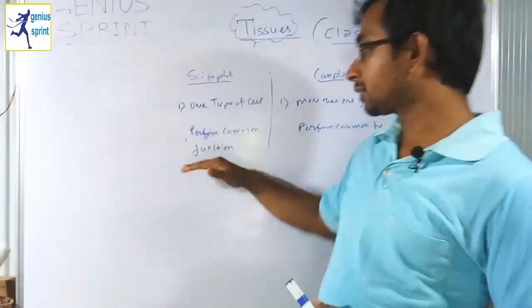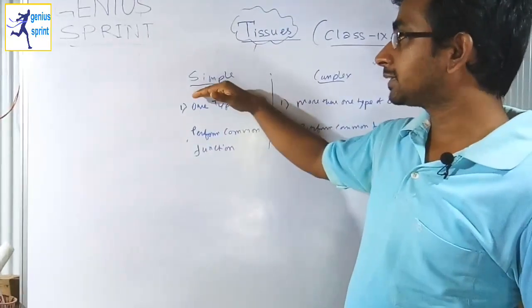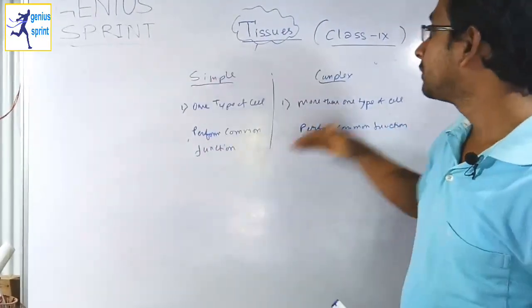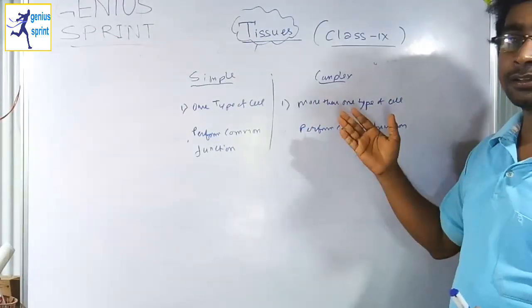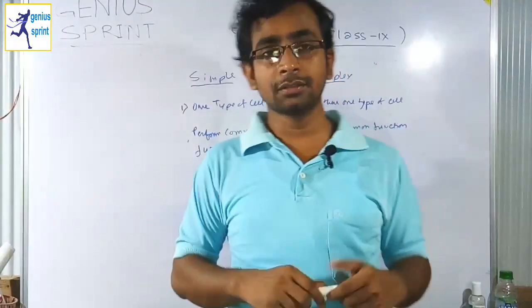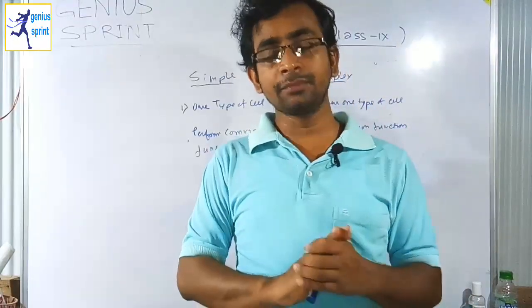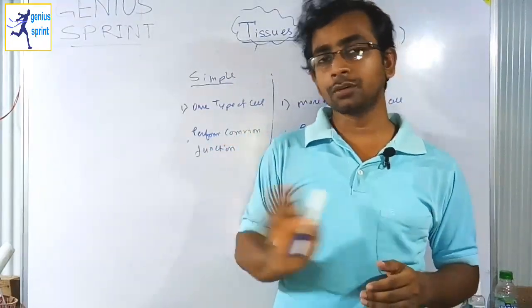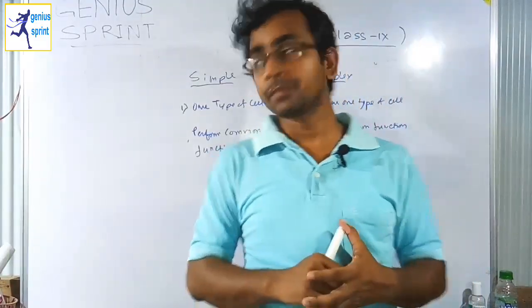It's a common function for both, but here the same type of cell works together. In the case of complex tissue, there are more than one type of cell but they perform the common function. So a tissue which has the same type of cell performing the same common function, this type of tissue should be termed as what?